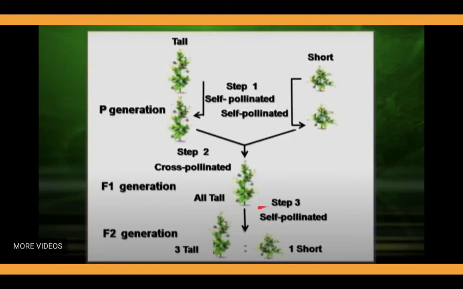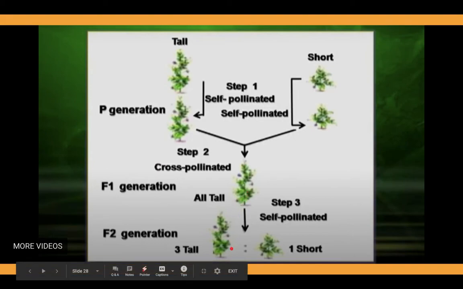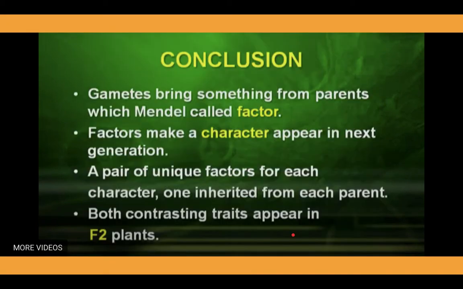And in step 3, he self-pollinated all the plants found in this F1 generation. Then in the F2 generation he found the result: the ratio 3:1, in which both characters were observed. That was the result he saw.